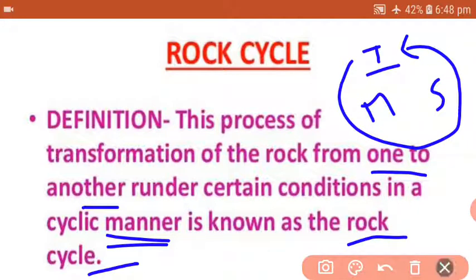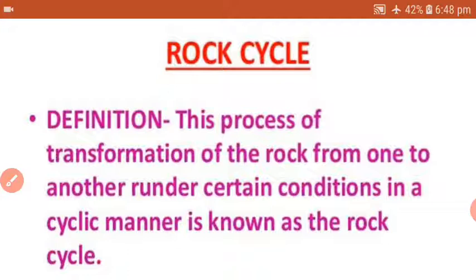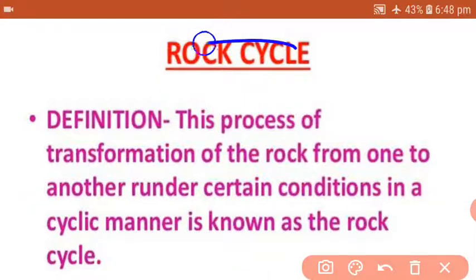Yes, of course. Igneous rocks are converted into sedimentary rocks and sedimentary rocks are converted into metamorphic rocks. Again, metamorphic rocks can be converted into hot molten magma, and again hot molten magma can produce igneous rocks. That's why the word rock cycle is given.